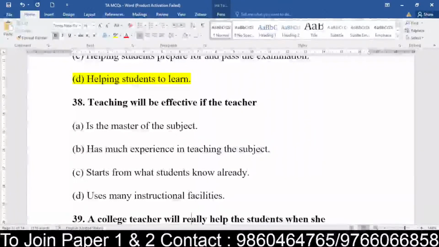Okay, now see, teaching will be effective if the teacher starts from what a student already knows. It is called the maxims of teaching, principles of teaching. So as a principle of teaching, effective teaching will be where the teacher starts from what the student already knows. It means from previous knowledge you are trying to connect it to the present knowledge. So an effective teacher needs this quality of picking up from what students already know, that is previous knowledge. Is it clear? 38C. Yes, very good. Okay.